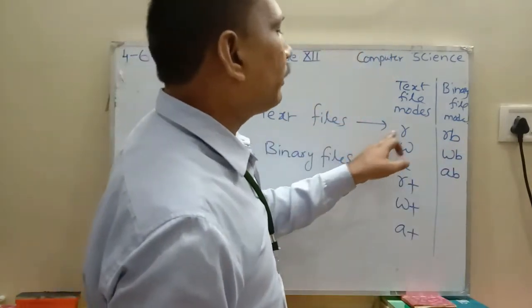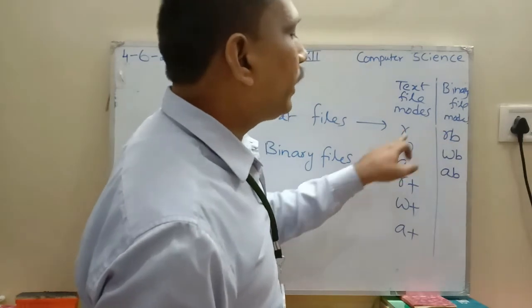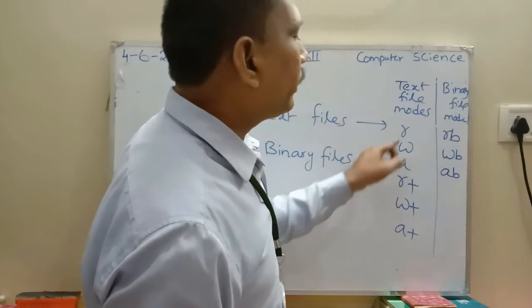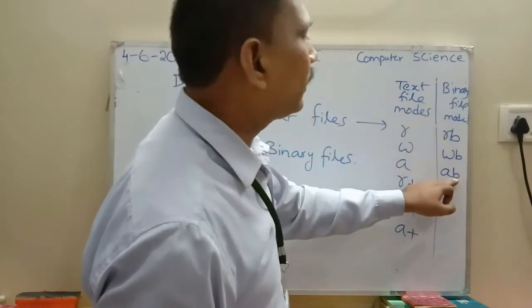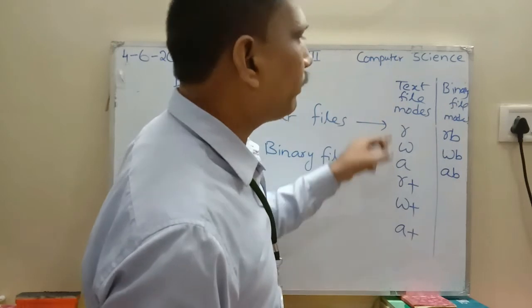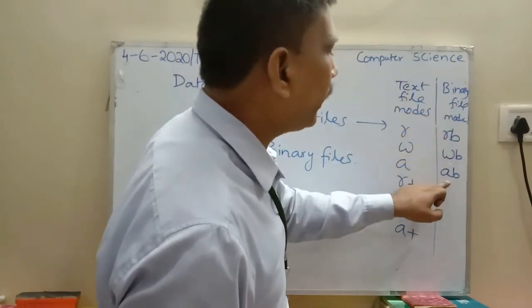So R can be replaced with RB, W with WB, and A with AB in binary file format.